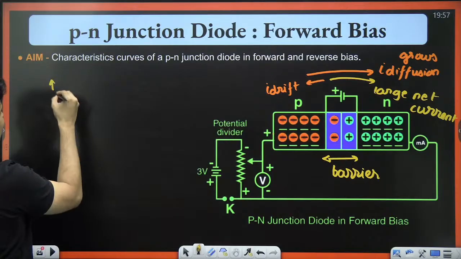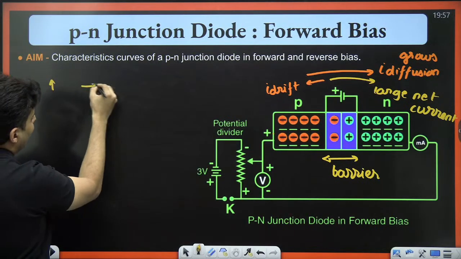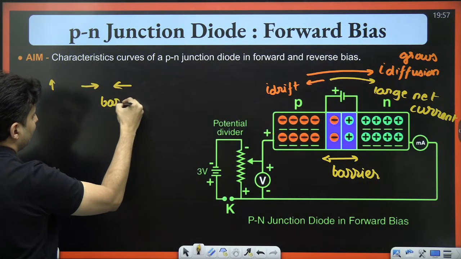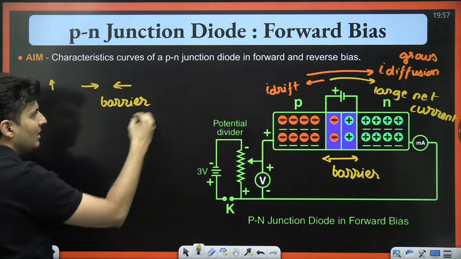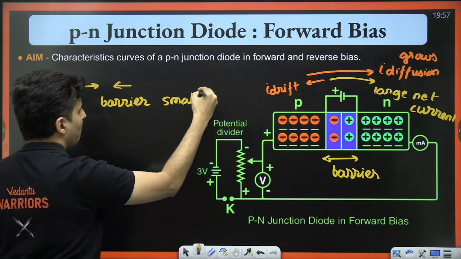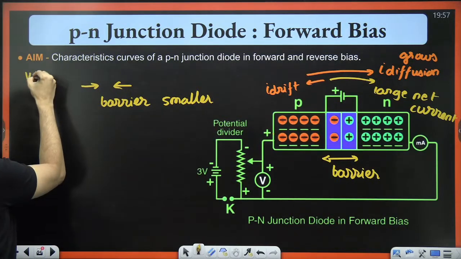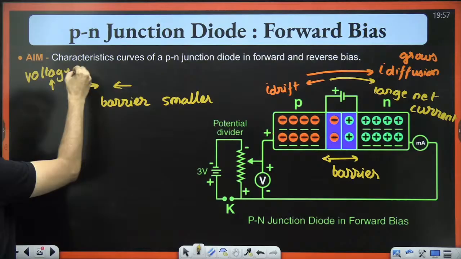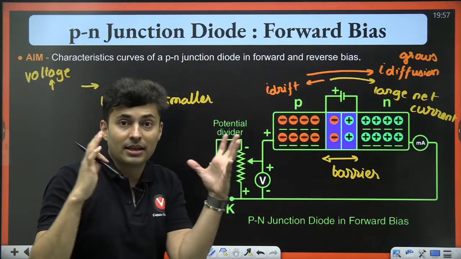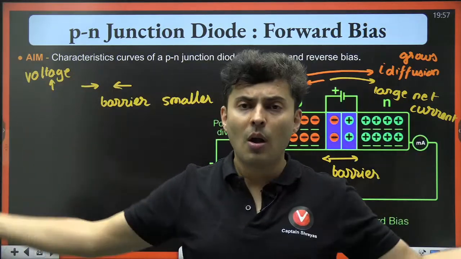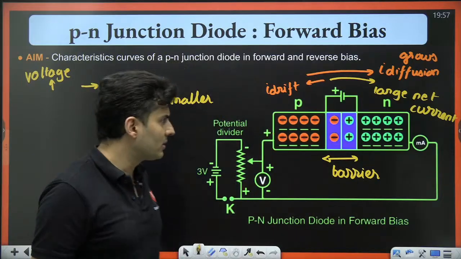When the voltage is slowly increased, the barrier potential becomes smaller and smaller. There is a barrier which is created which prevents the flow of the holes and the electrons.